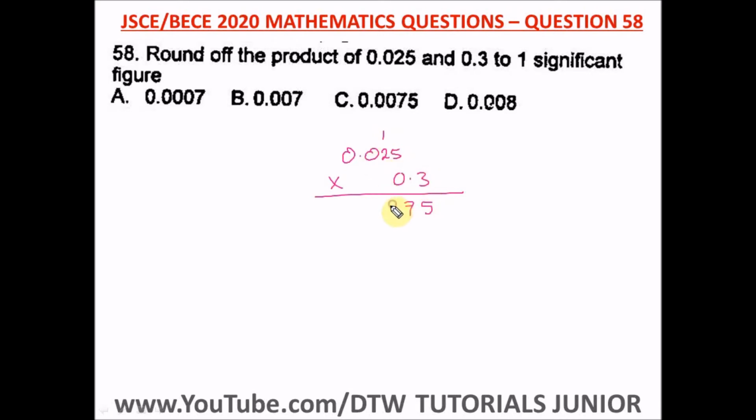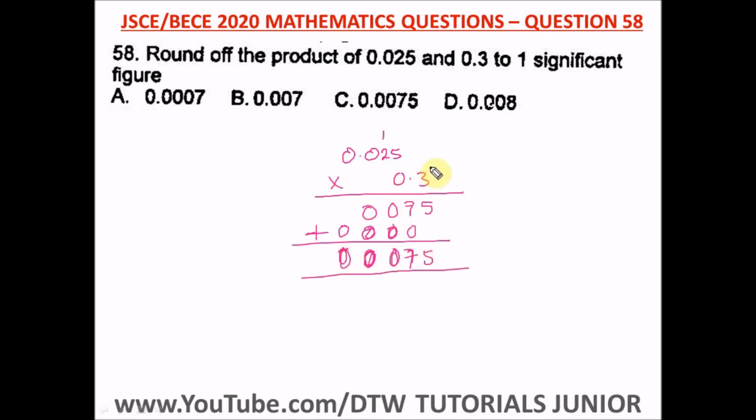3 times 0 is 0, and 3 times this 0 here is 0. Okay, and 0 times 5, that will give us 0. 0 times 2, that's 0. 0 times 0, 0. 0 times this, 0. So we add up. We drop this 5, since there's nothing in that. 0 plus 7, or 7 plus 0 is 7. We have 0 here, 0 here, and 0 here.